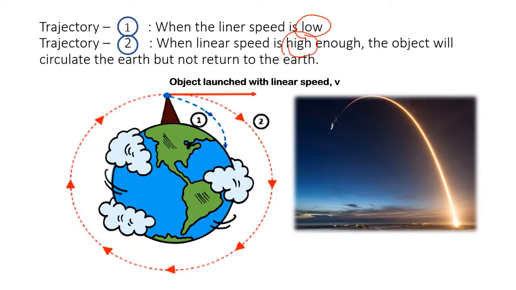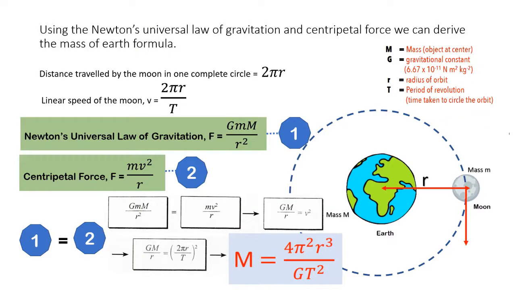By using Newton's universal law of gravitation and centripetal force, we can derive the mass of Earth formula. Let the distance traveled by the Moon in one complete circle equal 2 pi r, and the linear speed of the Moon, v, equal 2 pi r over T. When Newton's universal law of gravitation equals centripetal force, we have equation 1 equal to equation 2. If we rearrange the formula and substitute the v squared with the linear speed of the Moon in the equation, at the end we can get the mass of Earth formula: M equals 4 pi squared times r cubed over capital G T squared.